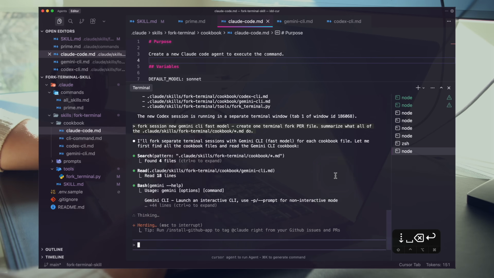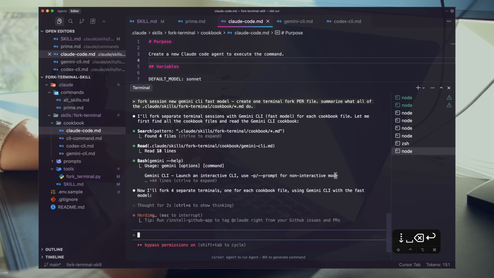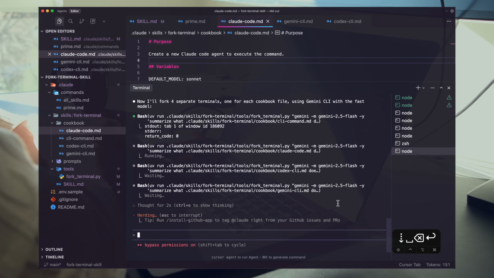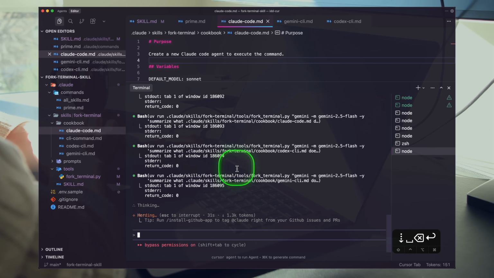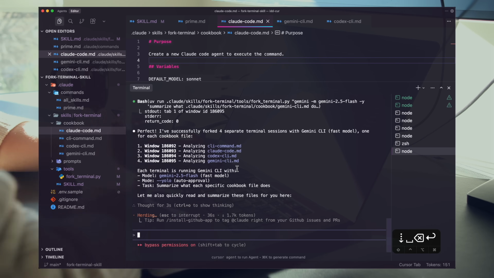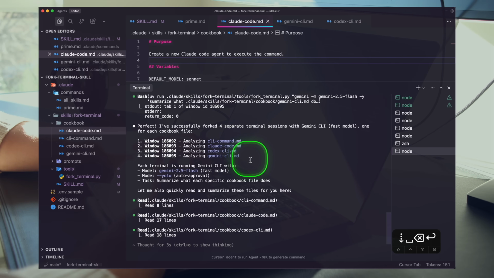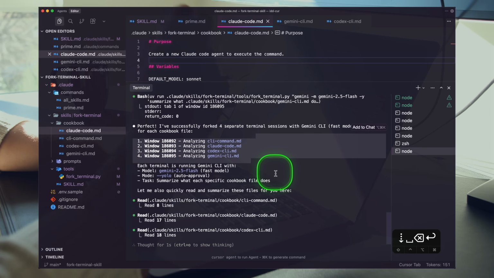So here we go. Are we using the skill here? We are. Fantastic. Okay, so that is running. Great. You can see the output in the return code. We're getting some good feedback, right? Good agentic code. And there we go. So we have 4 agents in new terminal windows, each looking at a different file.